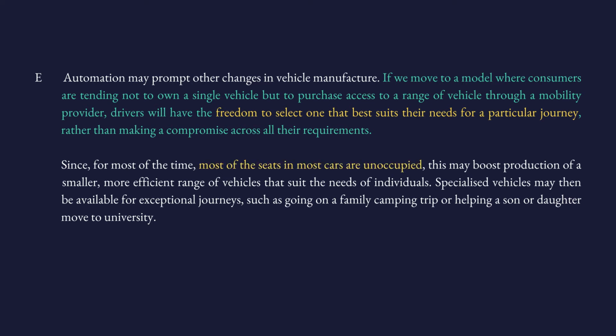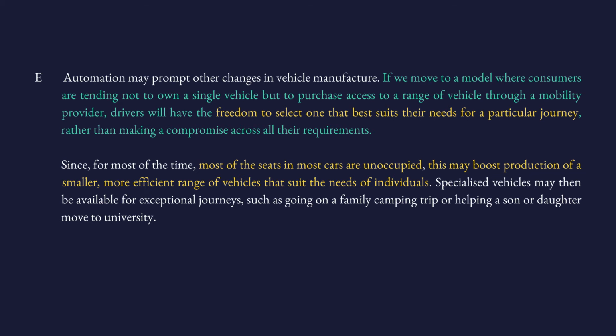Most of the seats in most cars are unoccupied. So because this is the case, if you opt for having different cars in different trips, if you are not using most of the seats, this may boost production of a smaller, more efficient range of vehicles. So instead of the car having 3, 4, 5 seats, it could have only 1 or 2, and it could be smaller, and you can use it when you're alone or when you're with your husband or wife, where you're going somewhere. So instead of driving a 4 or 5 person car, you drive a 2 people car.